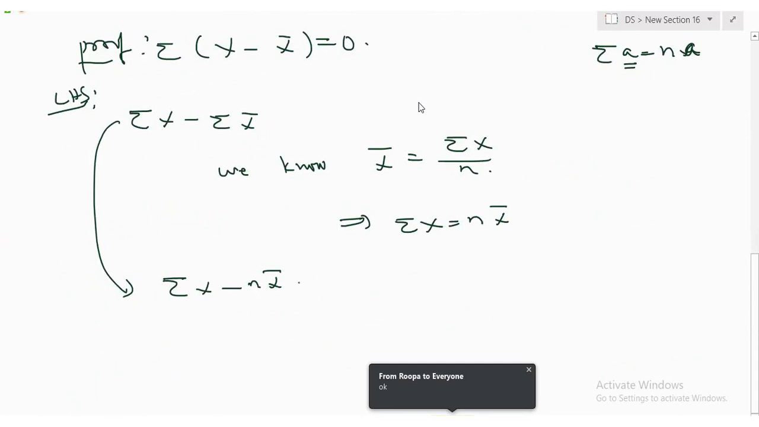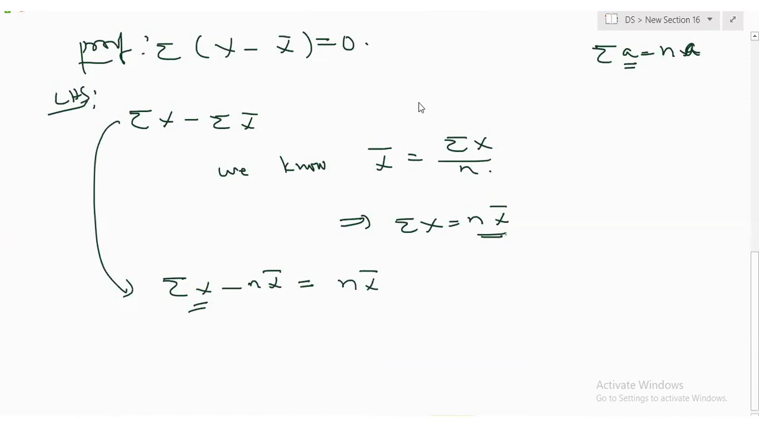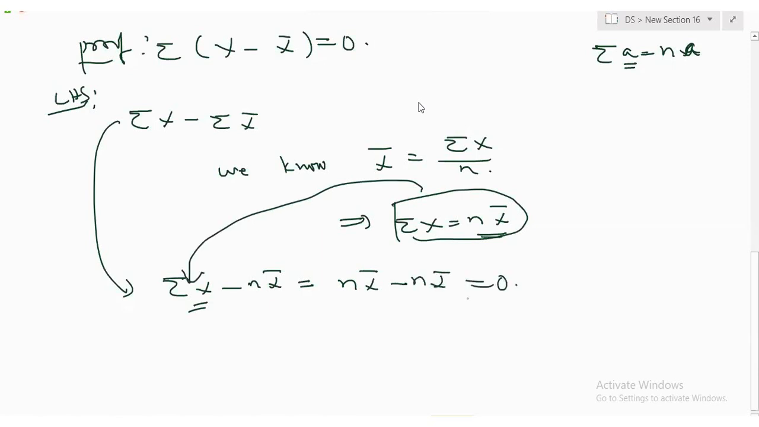Okay, so which is equivalent to, what is this already? We derived this: sigma x equal to n x bar. From here I'm substituting: n x bar minus n x bar. How much is this? 0. Okay or not okay? If you get the mathematical proof, you will be more confident. That is more important in any subject. Okay?